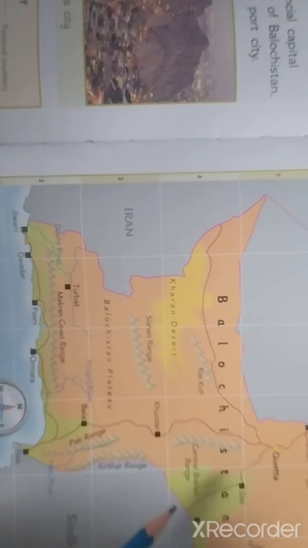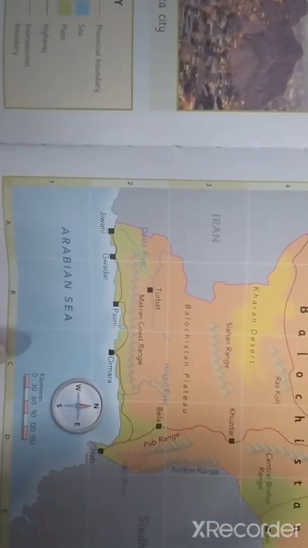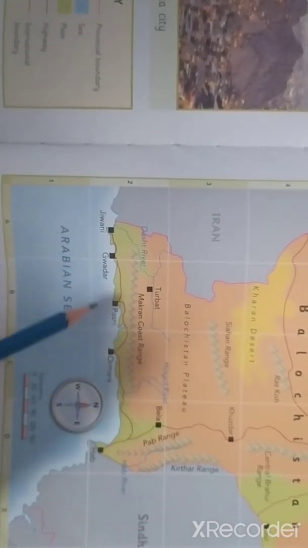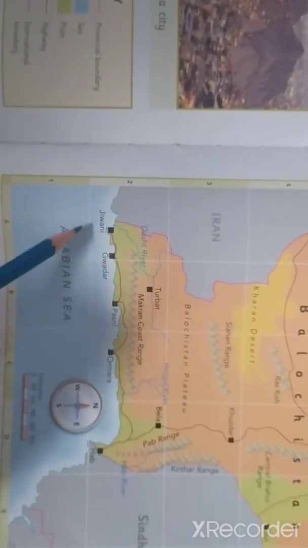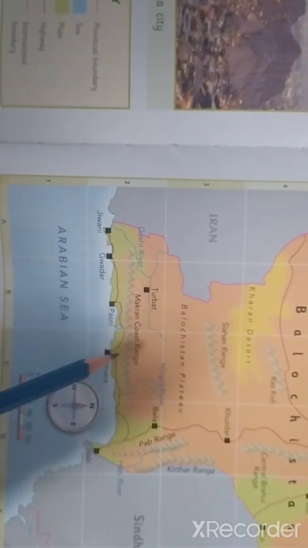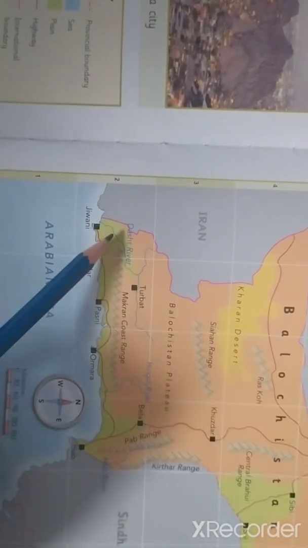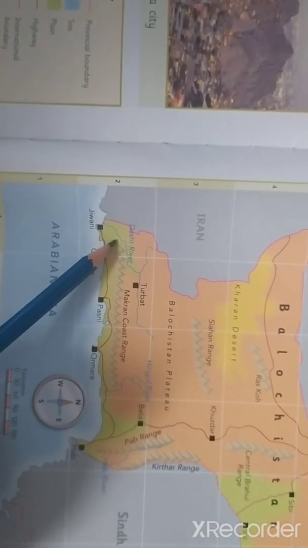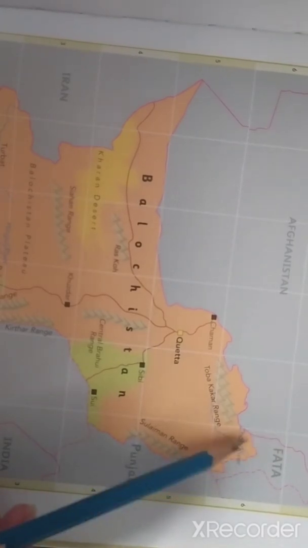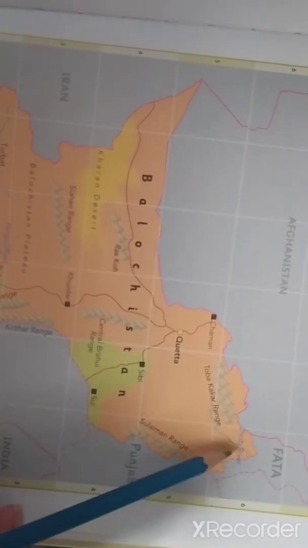All right. As far as rivers are concerned, there are fewer rivers here. A part of Balochistan is also connected to the Arabian Sea. Gwadar, Pasni, Ormara, Jiwani, these are the cities which are connected with the Arabian Sea. So there are some rivers such as this is Hingol River, this is Dasht River, and this is Zhob River, which we have read about in our book.